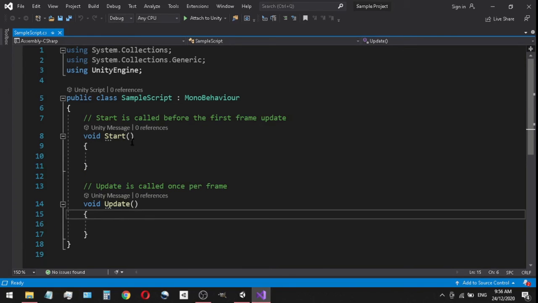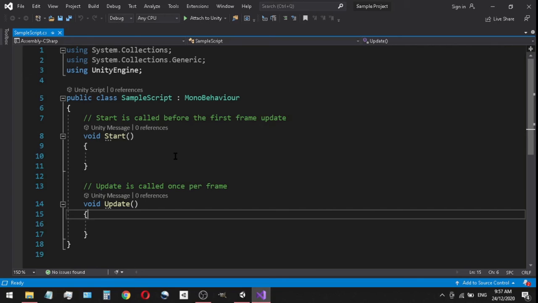Now let's look at these messages that they have right above them. Start. It says start is called before the first frame update. Okay, what does this mean exactly? This means that before your game is even run, the very first frame before the update frame, start is being called, and it's initiating everything for your game to start running.